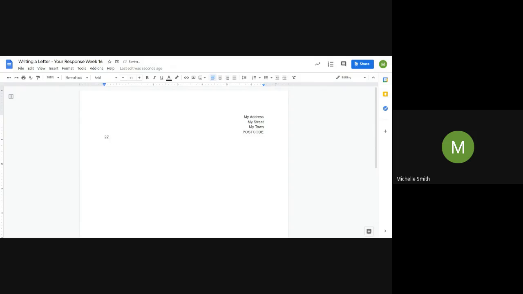Now the recipient address is given to us. It's something like 22 Torrington Place, and you would continue like that. Now, wherever there's a comma, that is where you should start a new line in terms of the address. Can't remember what it all was, but I know London was one of the last ones, and then there was a postcode. Once you've done that, you will need to put the date, and then you'd also need to start with your dear sir or madam. And then you probably want to think about your introductory sentence.